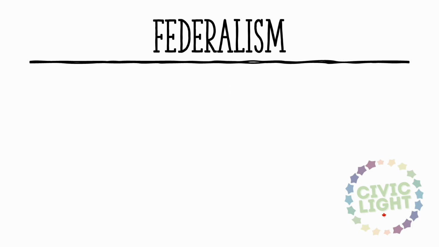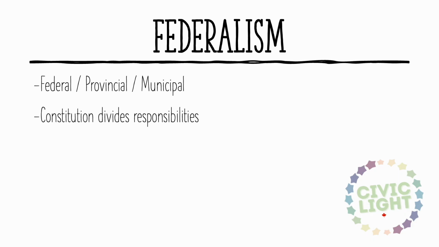Last but not least, the 4th key idea is federalism. Canada has 3 levels of government: federal, provincial, and municipal. The Constitution divides responsibilities between the federal and provincial governments. For example, the federal government is responsible for things like national defense, foreign policy, and criminal law. Provincial governments are responsible for education, healthcare, and property rights.